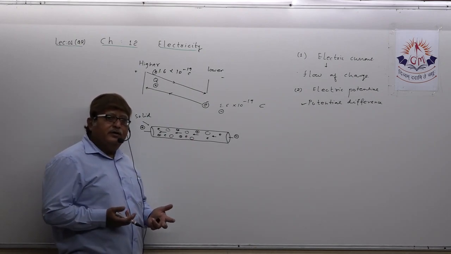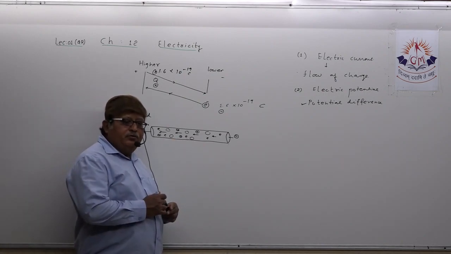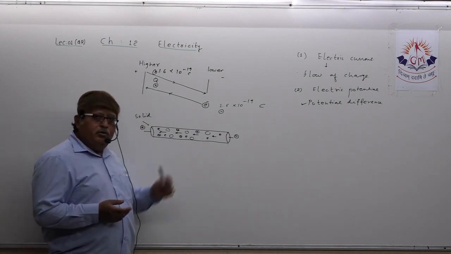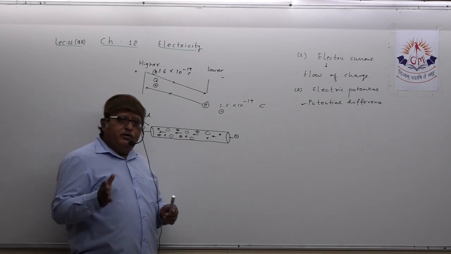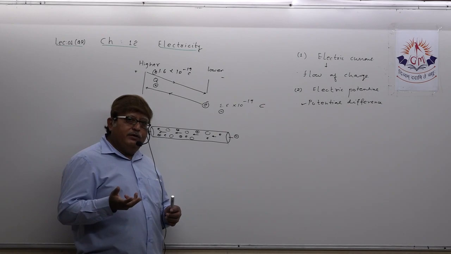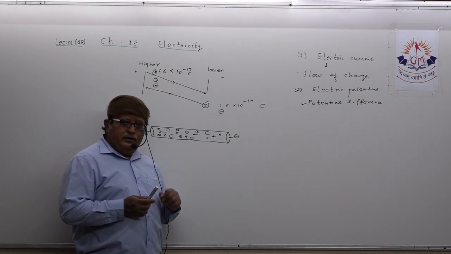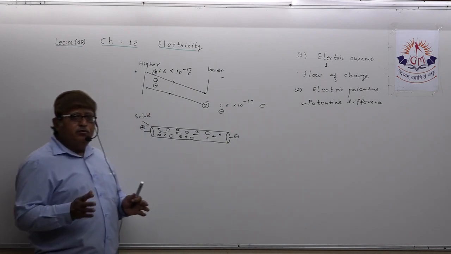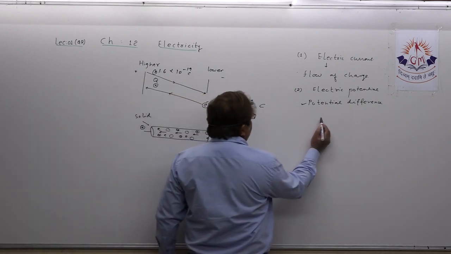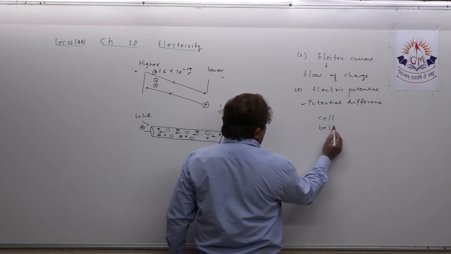How can I generate it? The potential difference between two ends of the conductor can be easily generated by joining both ends of the conductor either with a cell or with a series of cells which we call a battery, or with an external source of electric current. Understand? You have to join with any source. Suppose I say a cell or a series of cells, which you can call a battery.